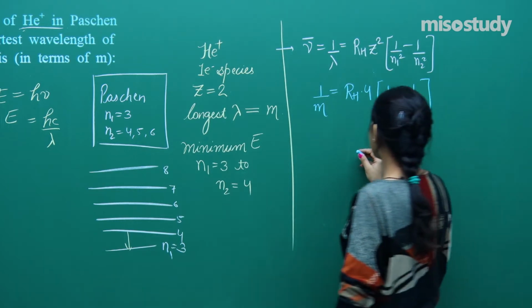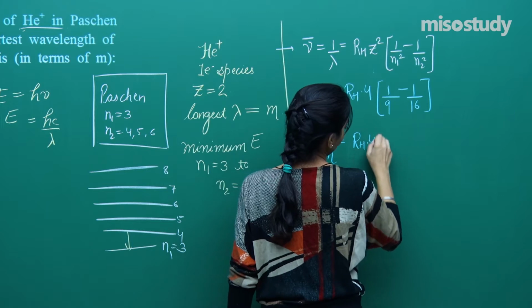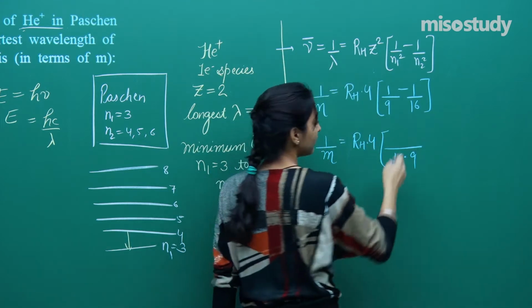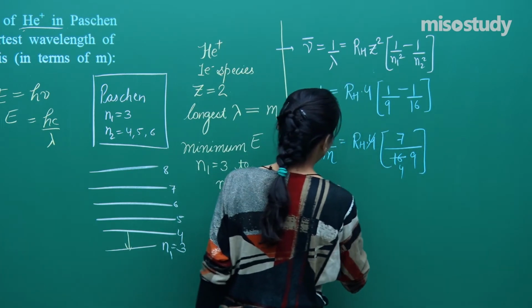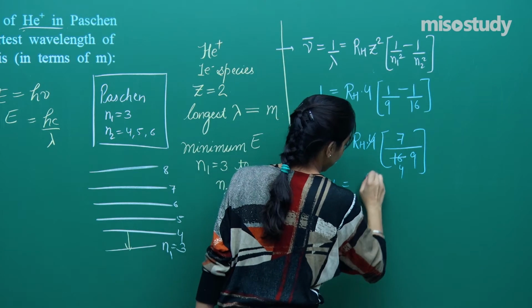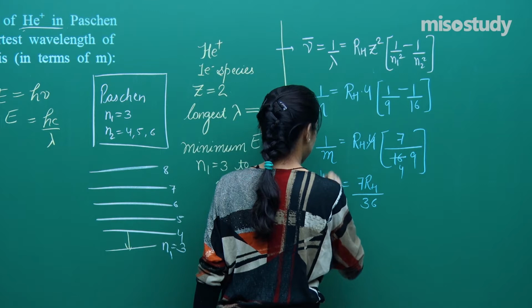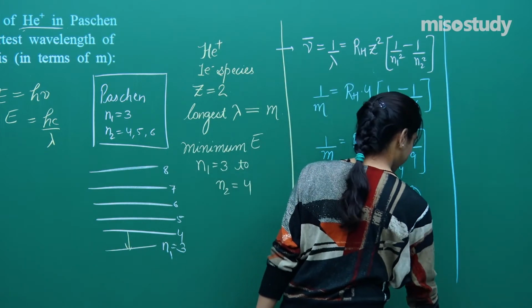Okay. So now we get 1 by lambda is equal to RH into 4, into 16 minus 9, which is 7, over 16 into 9, which is 144. So we get 1 by lambda is equal to 7 RH divided by 36. This is equation number 1 that I have got.